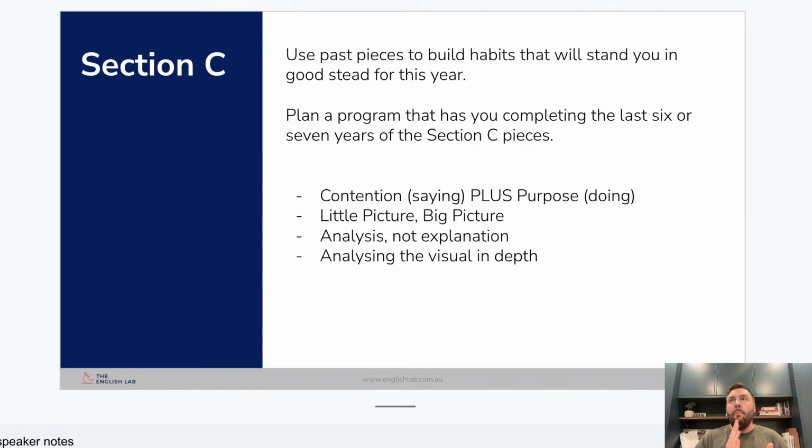Now, the thing with the old study design is that the argument analysis material still stands up. It's still fine to use with one really clear note. What you'll see in some of the years, not all of them, is a reply or something like that, a second writer. You don't need to worry about that. That's not going to be happening in this study design in these exams for these next however many years.